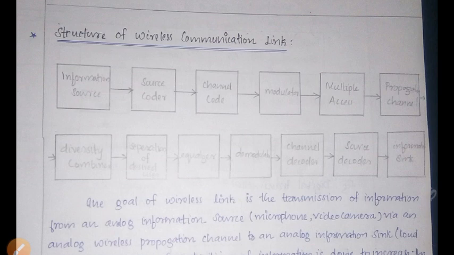First the information is passed through the source code. The encoded data are then used as the input to the modulator, which maps the data to the output waveform that can be transmitted. We can discuss that after this. This is the symbol block diagram of a wireless communication link, the transmission as well as the reception path.